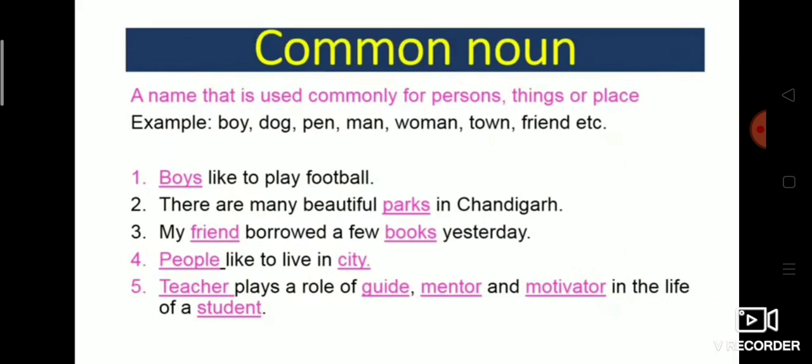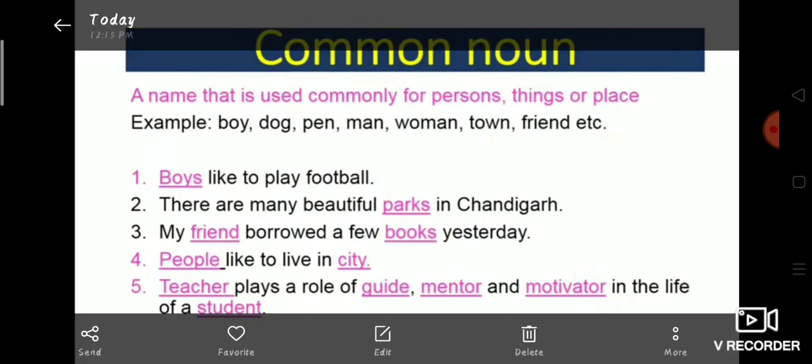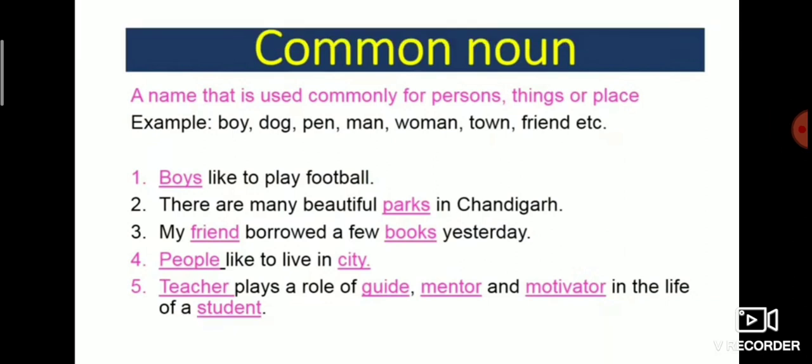In this example, it's not mentioned whether the friend is a girl or a boy, and books can be any spiritual book or any kind of books. So friend and books are common nouns because they denote the whole group. Fourth example: people like to live in the city. Now people can be male, female, baby, children, anyone. So people and city are common nouns.